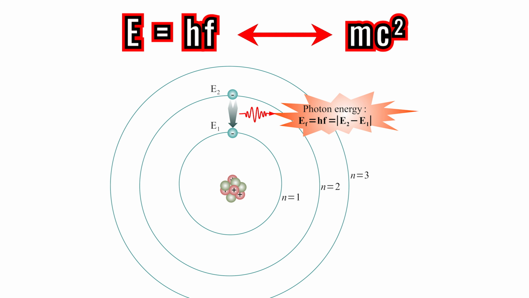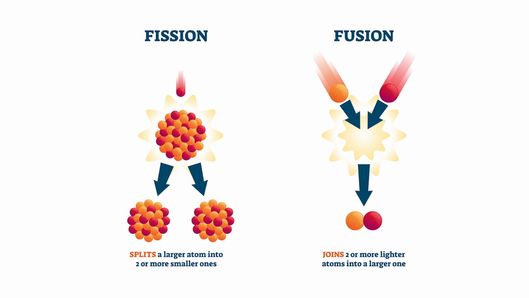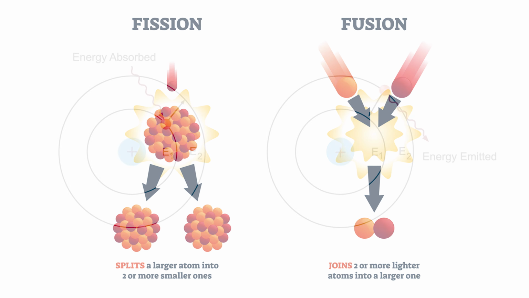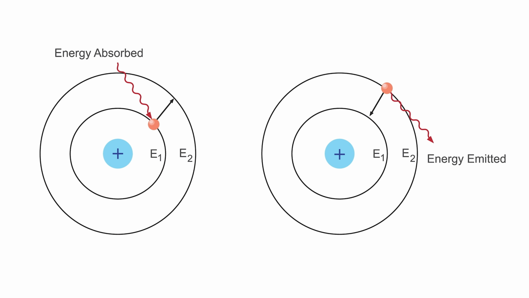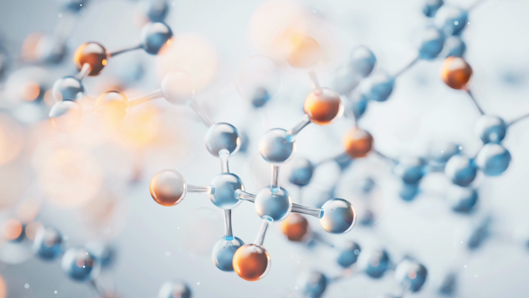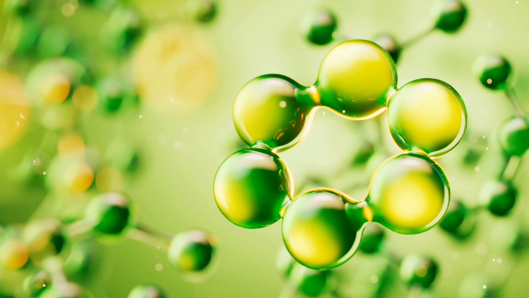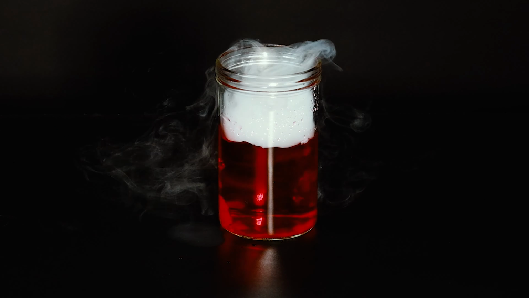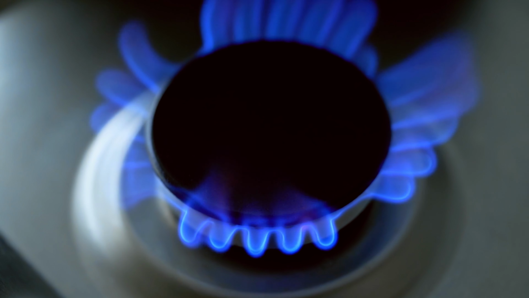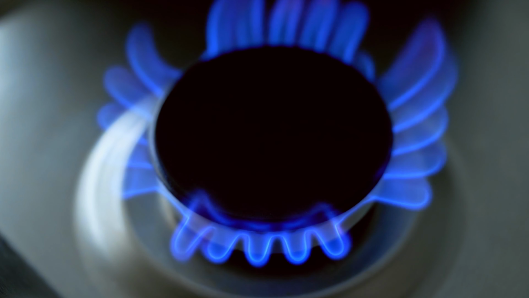It's a perfect example of how E equals mc² applies far beyond explosions and fusion, even to something as subtle as a single atom absorbing and emitting light. Now zoom out to chemical reactions. When molecules interact, bonds form or break, and energy is exchanged. If a reaction releases energy, like burning fuel, the final products have slightly less mass than the original molecules.